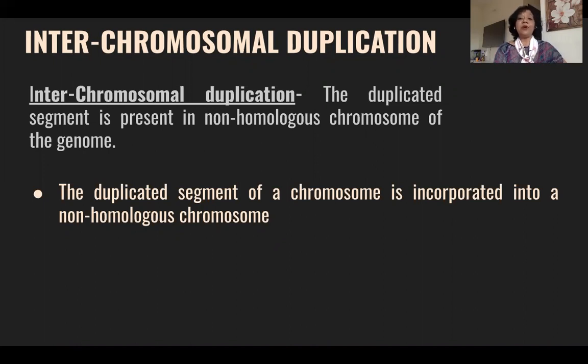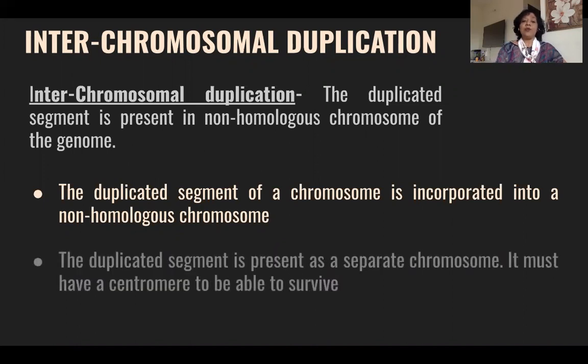We are talking about interchromosomal, so we are not talking about homologous chromosomes. We are talking about non-homologous chromosomes. The duplicated segment of a chromosome is incorporated in the non-homologous chromosome. Now there is one more type here, where the duplicated segment is present as a separate chromosome.